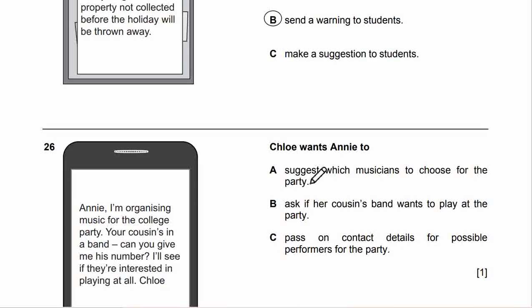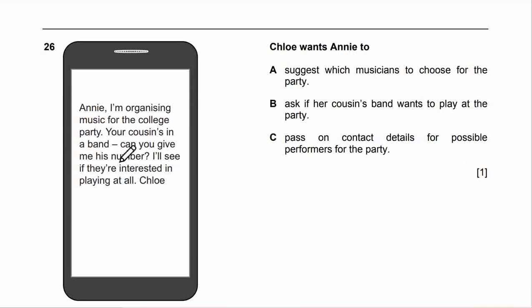Annie, I'm organizing music for the college party. Your cousin's in a band. Can you give me this number? I'll see if they are interested in playing at all. Chloe. Chloe wants Annie to suggest which musician to choose for her party. Ask if her cousin's band wants to play at the party. Pass on contact details for possible performers for the party.